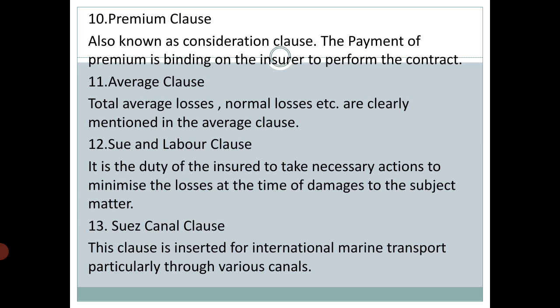Then the Suez Canal Clause. This clause is inserted for international marine transport, particularly through various canals. The canals such as Suez, Panama, Manchester are the canals through which international marine transport is carried. These canals are very shallow, they are not deep, so sometimes vessels get crushed with the surfaces of the land. So there is loss to the ship. So the Suez Canal Clause covers all this.